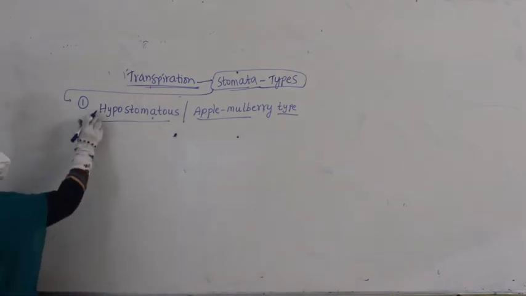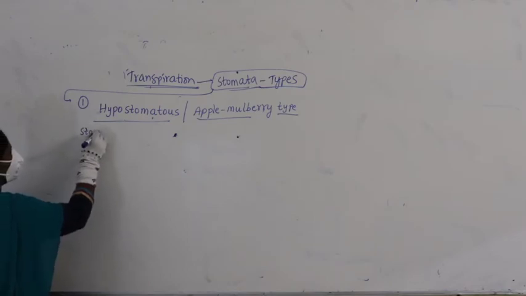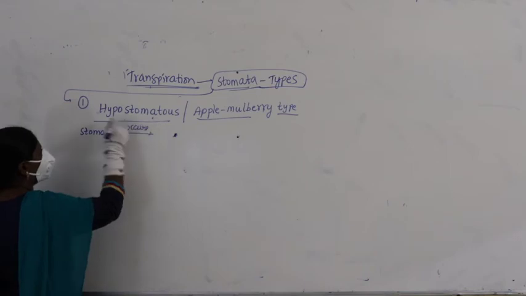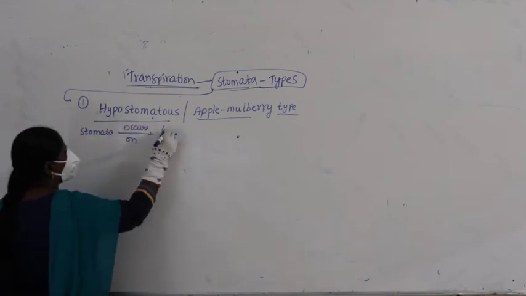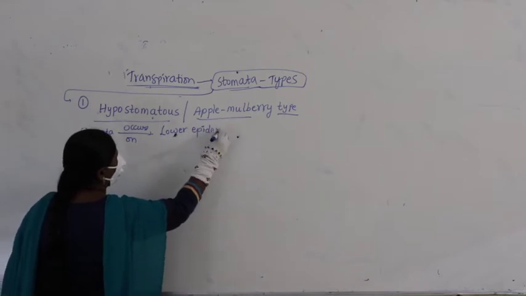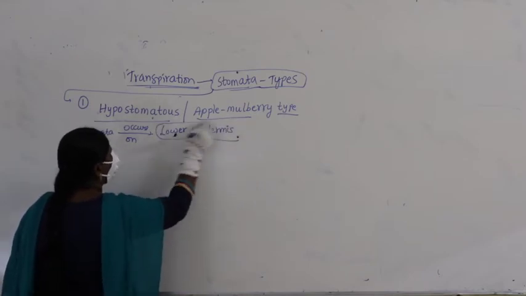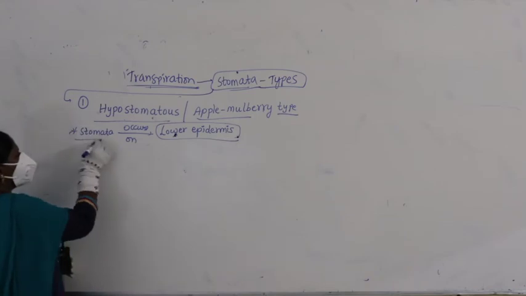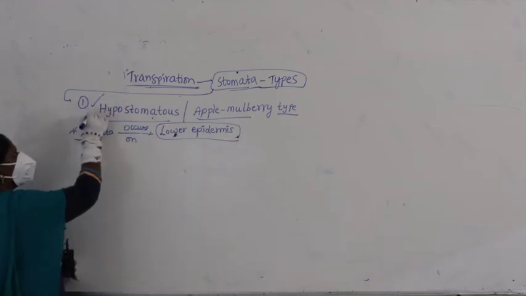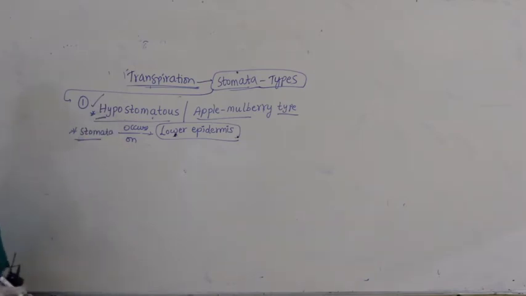So, what is hypostomatus? Hypo means lower, so the stomata occur on the lower epidermis. Whenever stomata occur on the lower epidermis, it's called hypostomatus.